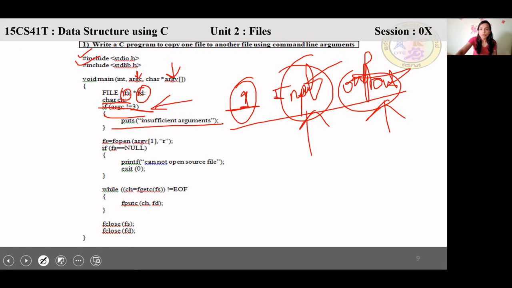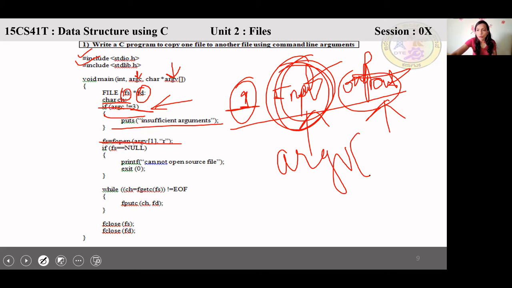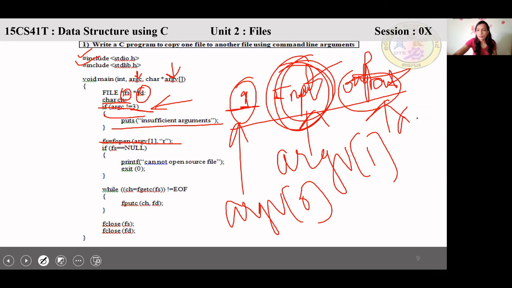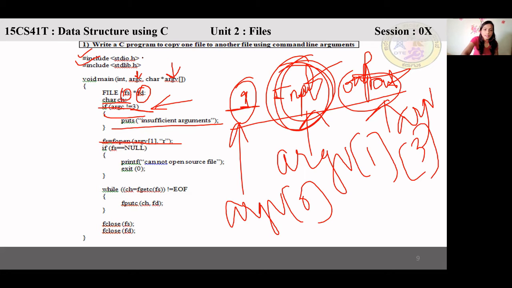Else what we have to do? Open this file in which mode? Read mode. So on the two pointers we have fs and fd. On fs I'll open the file, which is pointed to by argv of 1. This is my argv of 0, and this is my argv of 3. So you have to see if fs is equal to null. If it is equal to null, it means such a file doesn't exist.